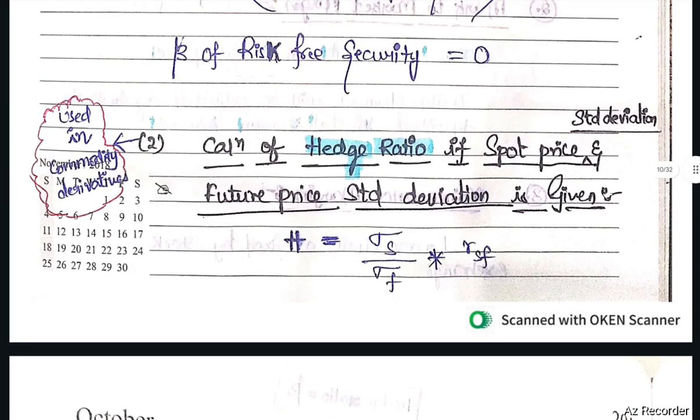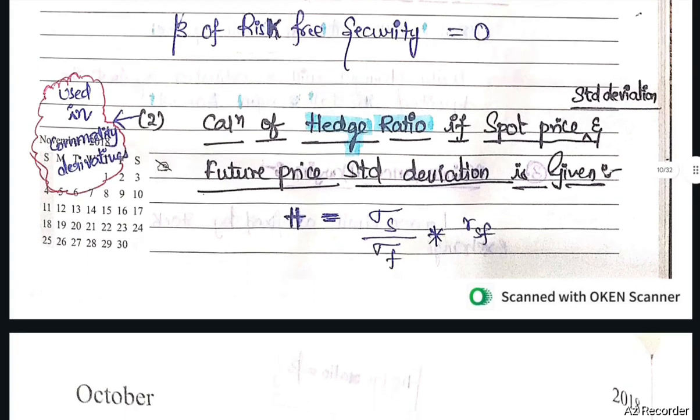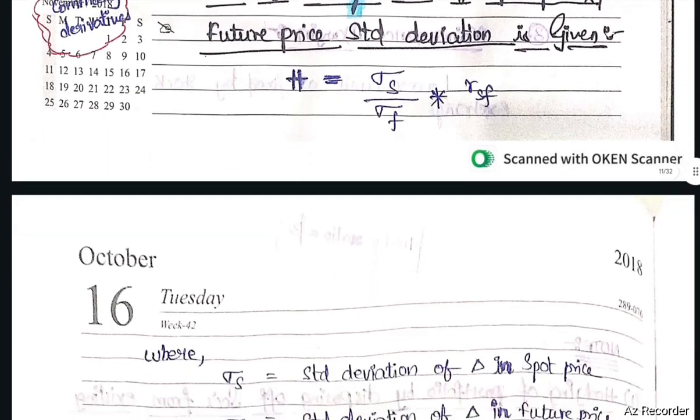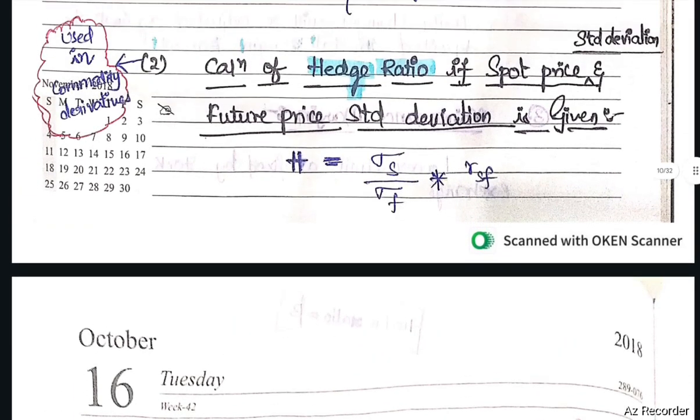This calculation of hedge ratio, if spot price standard deviation and future price standard deviation are given, is used in case of commodity derivatives. Hedge ratio equals sigma s divided by sigma f into RSF. Sigma s is the standard deviation of the spot price. Sigma f is the standard deviation of future price. RSF is the correlation coefficient of spot price and future price.